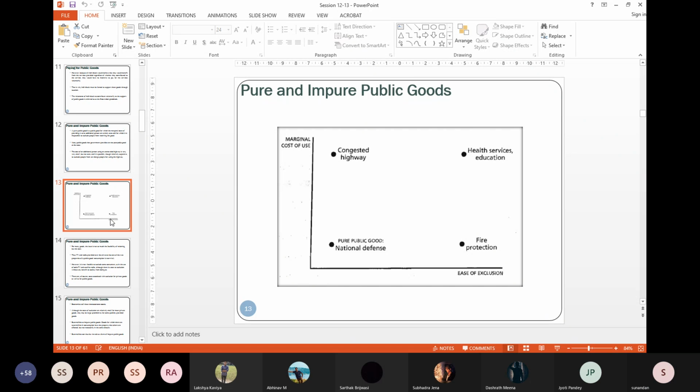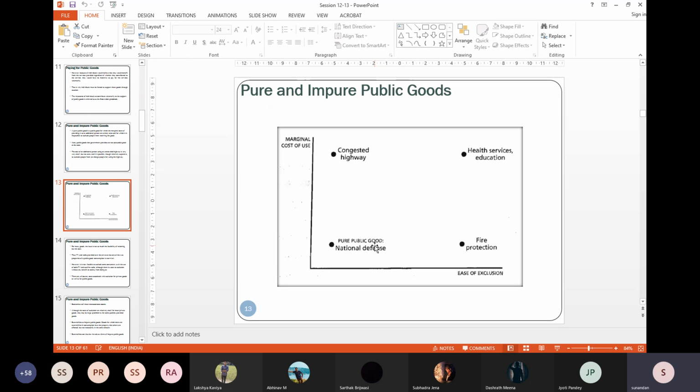If required, you can. Take, for example, this pure public good example, national defense. Even if you need right now a higher number of army personnel to be maintained, you cannot say only those who are paying for that service will get the service. You just cannot do it. I'm talking about a feasibility concept. What you should do, what you can do are different things.